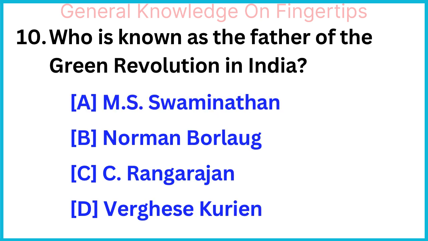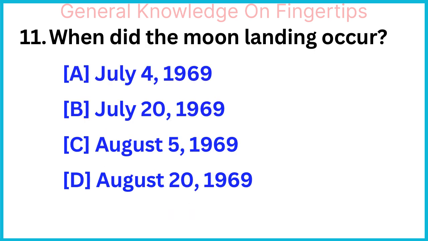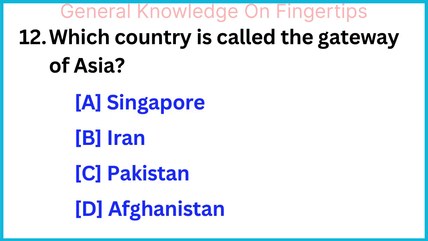Who is known as the father of the Green Revolution in India? M.S. Swaminathan. When did the moon landing occur? 20th July 1969. Which country is called the Gateway of Asia? Singapore.